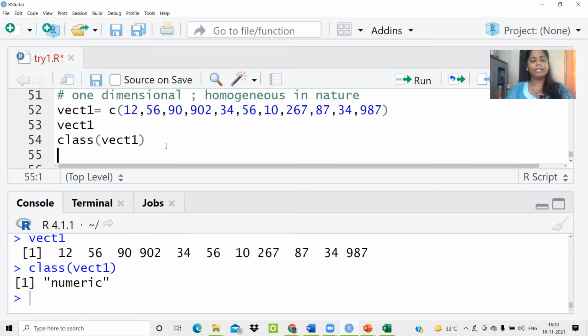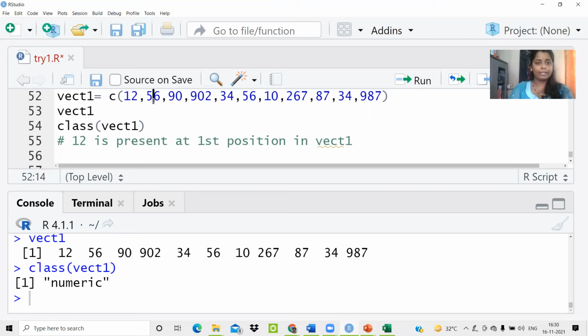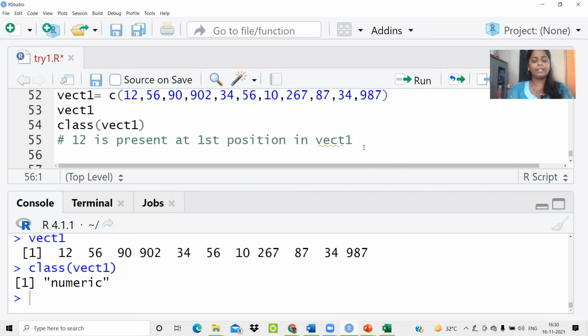Now, how to traverse a certain element of a vector? Traversing in a sense, which is the first element present in this vector? So that is 12. So what is the index of that element? Index is 1. That means 12 is present at first position in vector 1. Or 12 is present at the first index position, or 12 is the first element of that particular vector. That's basically what it indicates. 56 is the second one, 90 is the third one, 902 is the fourth one, 34 is the fifth one, and so on. So if I want to fetch the sixth element, I'll simply write vect1, give square bracket.